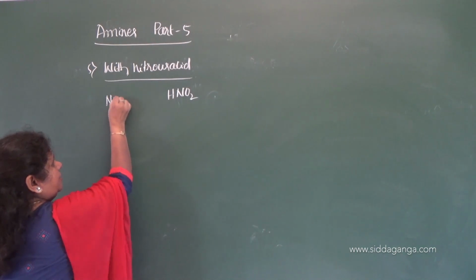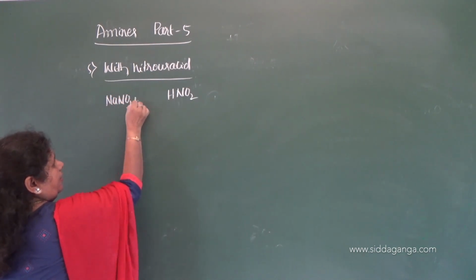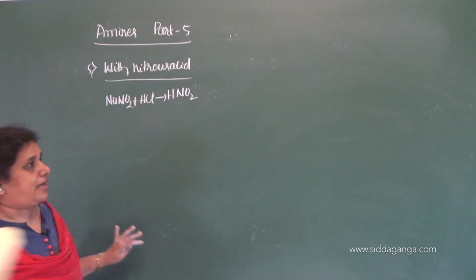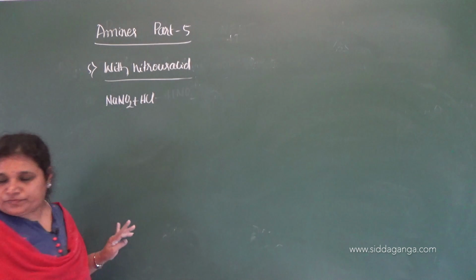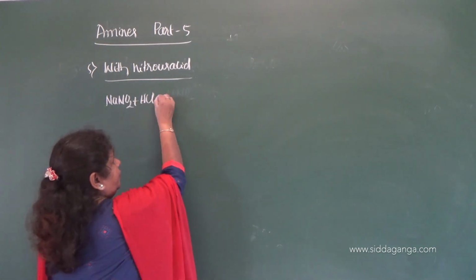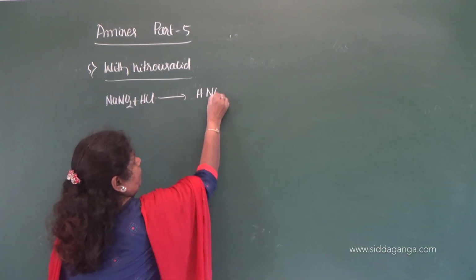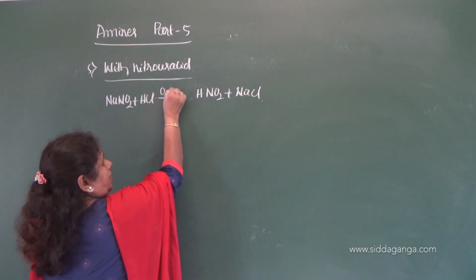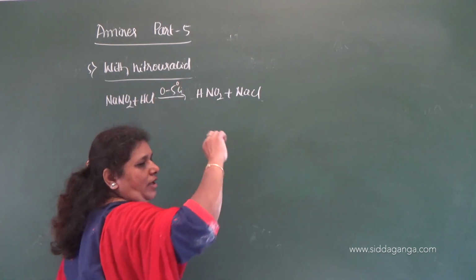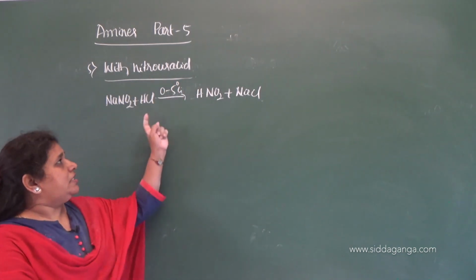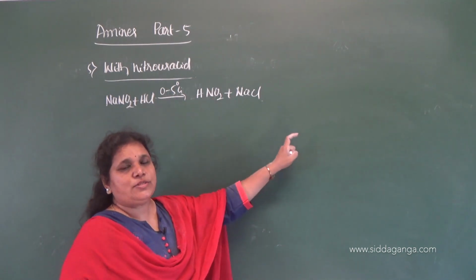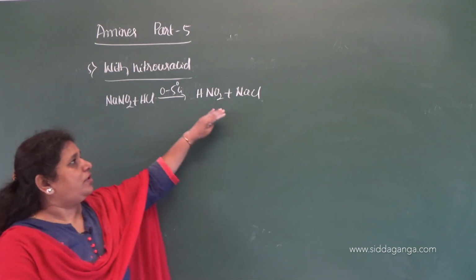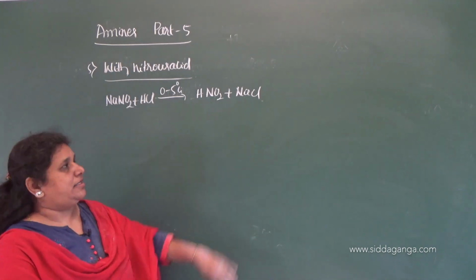By treating sodium nitrite with dilute HCl, you will get nitrous acid HNO2 with the formation of NaCl, and this should be at a temperature of 0 to 5 degrees centigrade, 273 to 278 Kelvin. So then only you can get nitrous acid.